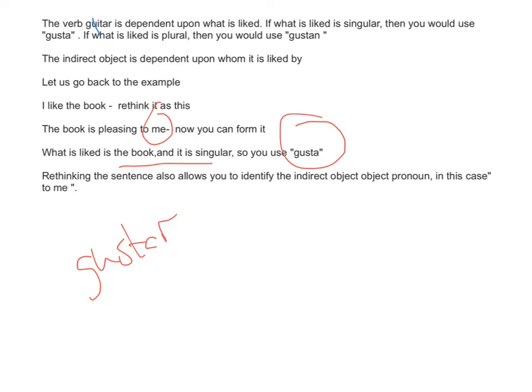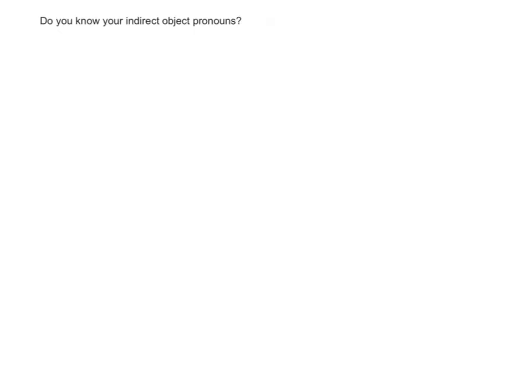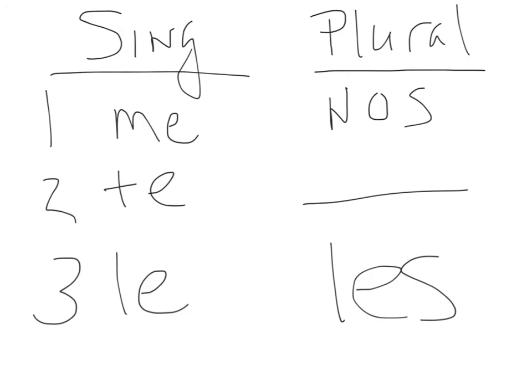In Espanol, hopefully we know our list. Let's go, 23. What do we have here? Do we know our indirect object pronouns? Come on, from Espanol uno, primer año. Let's show you. Vamos a demostrarle. Here they are. Me, te, le, nos, les. So we're going to combine those with a form of gustar.